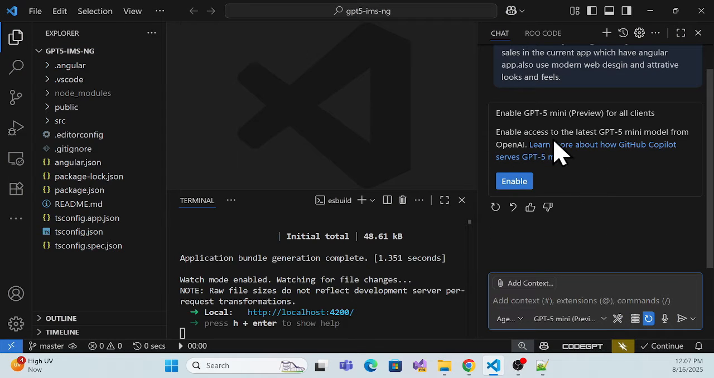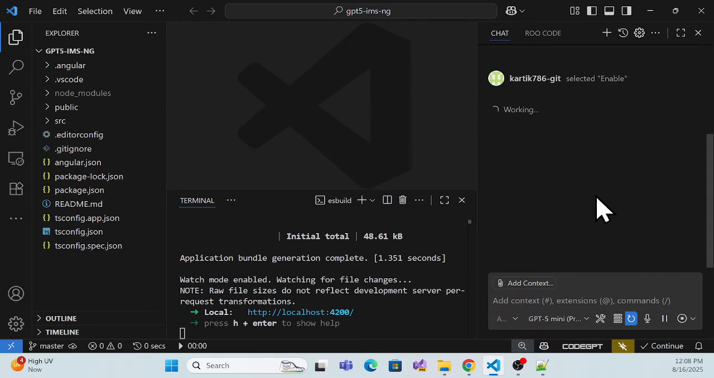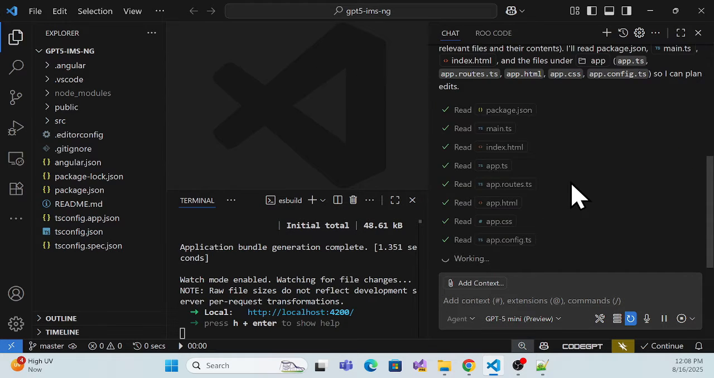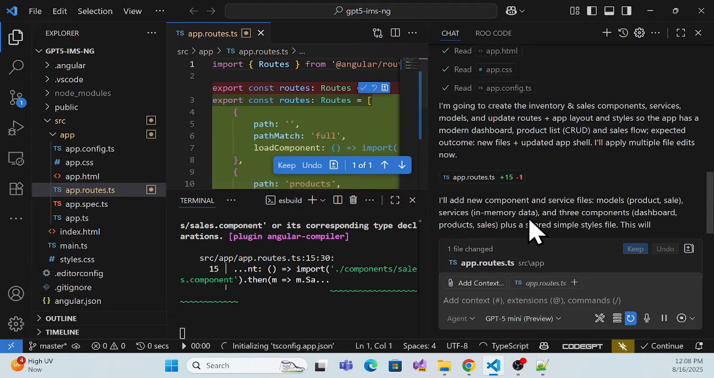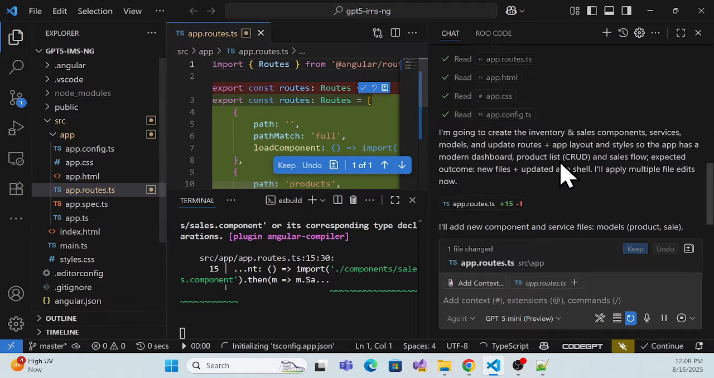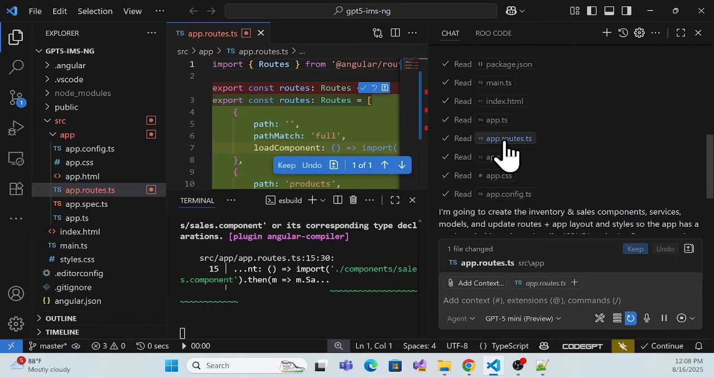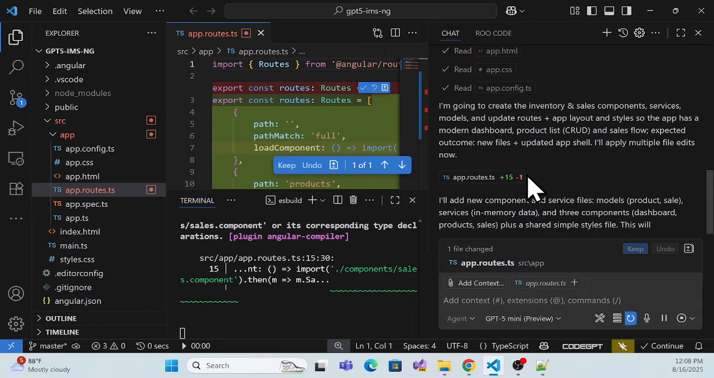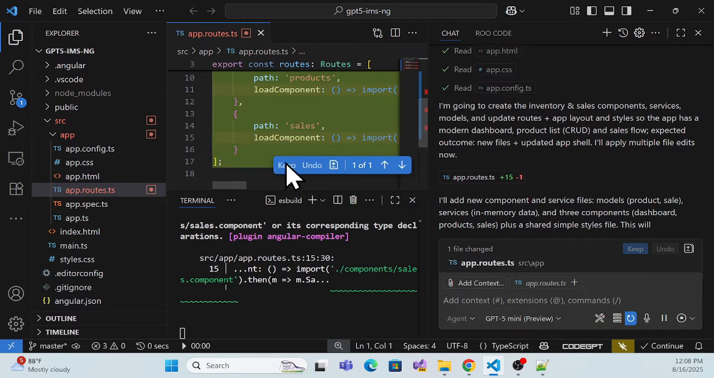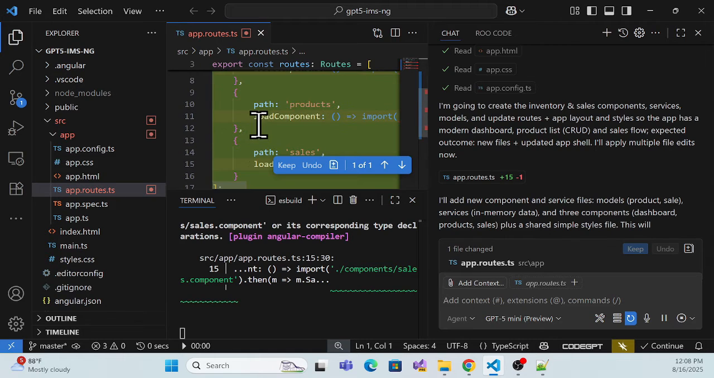Now it is asking to enable the mini model from OpenAI, so I simply enable that. As you can see, now it is starting, and it analyzes whatever things it needs. As it's thinking, okay, we have to modify those things, so it is reading and then starting to change accordingly. Okay, so it is trying to change it, so I just have to wait until this completes.